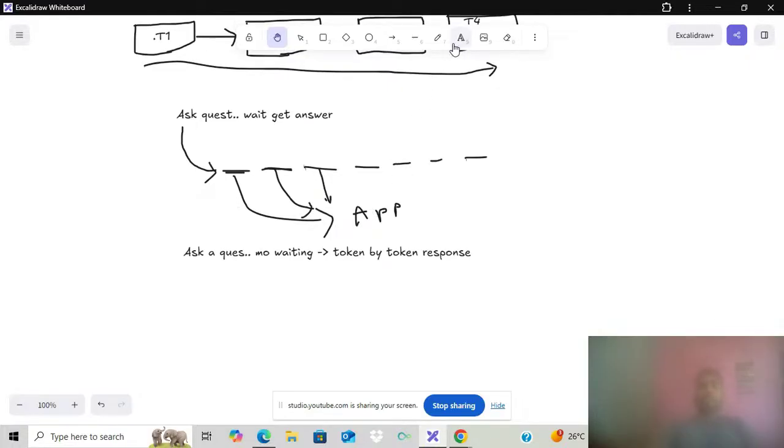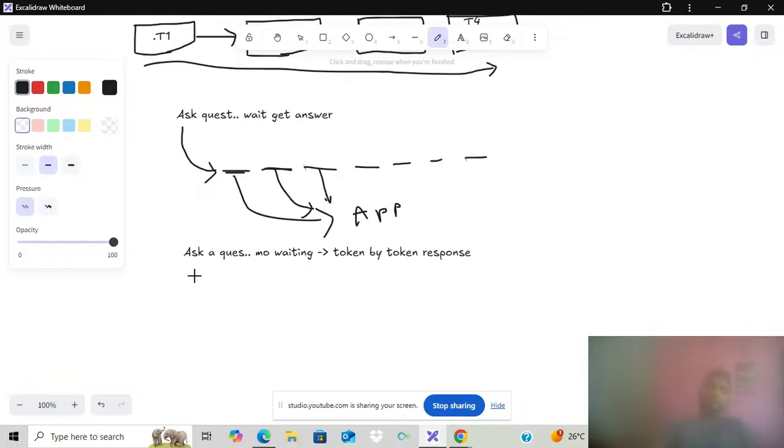So streaming is one of the production concepts. We have to discuss how we manage things in production, right? If you build enterprise applications, that kind of concept we need for enterprise applications. Hope everyone is able to understand the streaming event.